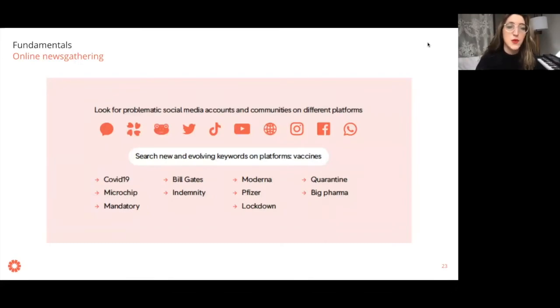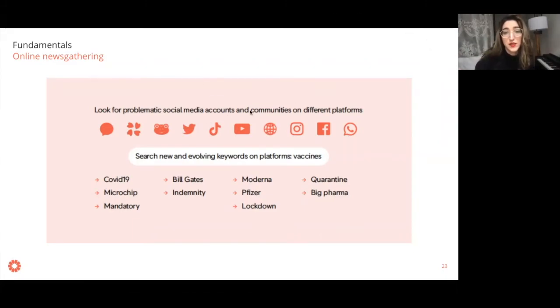So just a couple more concepts. One is to think about sources online. When we think about sources as reporters, we often mean experts, right? Or the people we call on the phone when we're interviewing someone for a story, right? Online, sources are just the different accounts and places you can go to see discourse about vaccines. And there are lots of them, right?